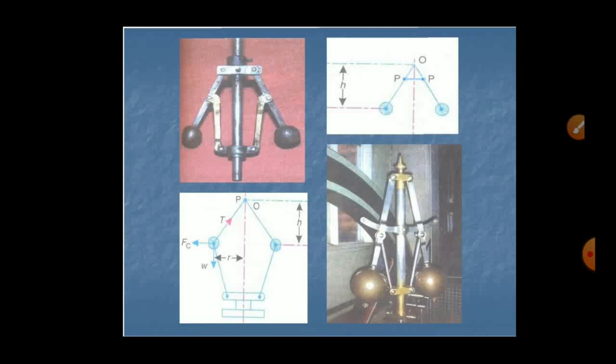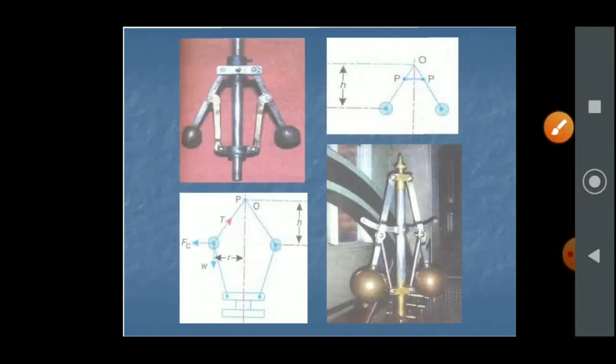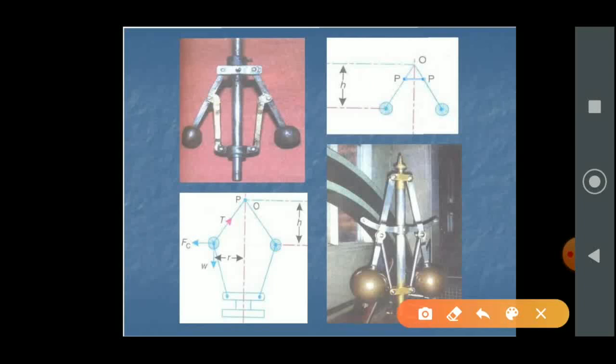The second picture shows the arms are pinned or hinged at the point P. The height which is shown is the distance from the center of the ball to the point where both arms are pinned or hinged. That distance is nothing but the height of the governor.